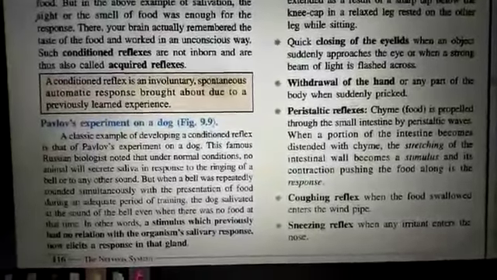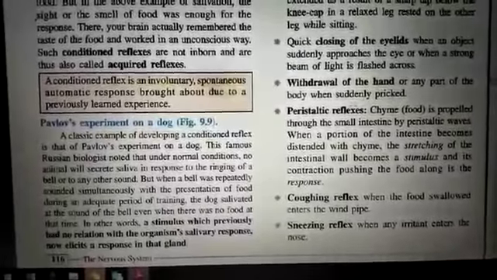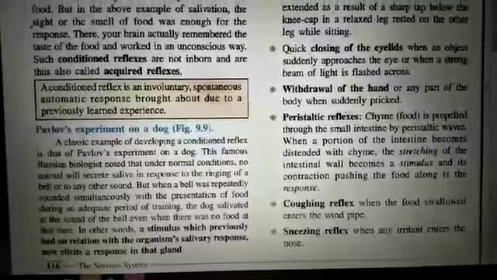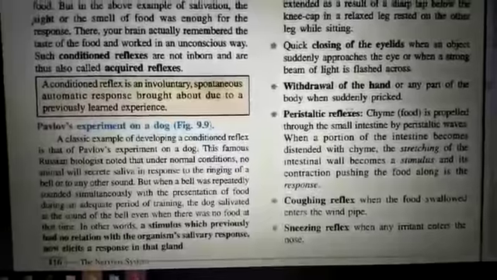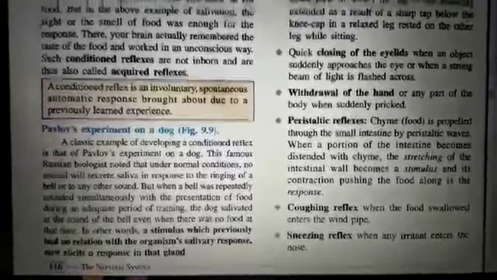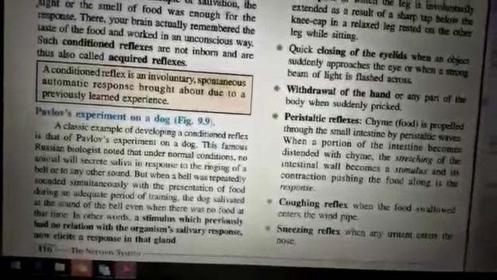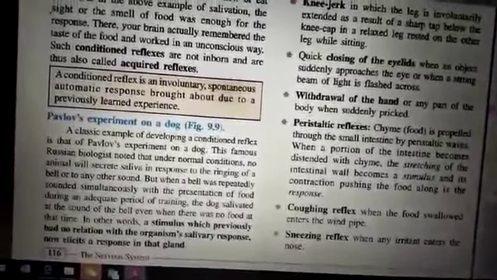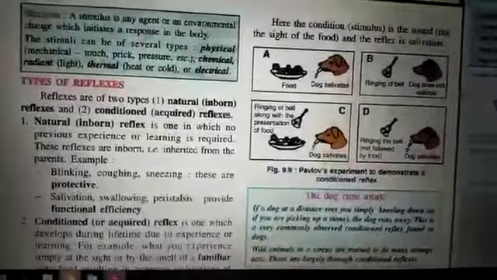So the pet developed a habit, an acquired reflex, that whenever the bell is rung, it is going to get its food or meal. This happened regularly, and regularly the dog got that reflex inside its body. It had received the stimulation and made a habit that when the bell rings, it will get food. Based on that, whenever this happened, he observed that the dog started salivating.